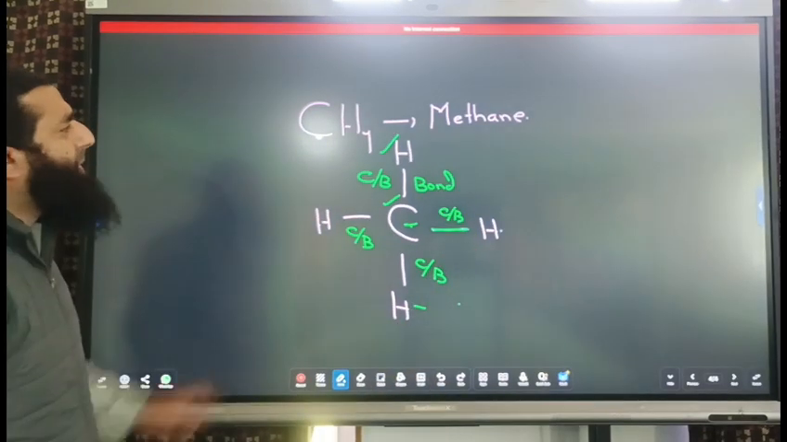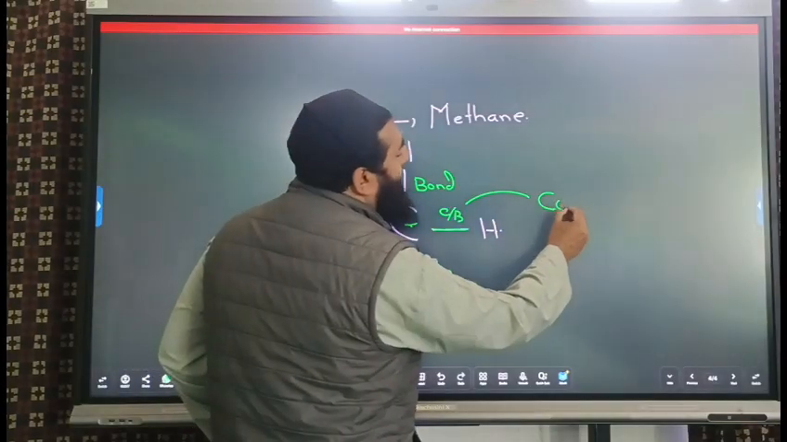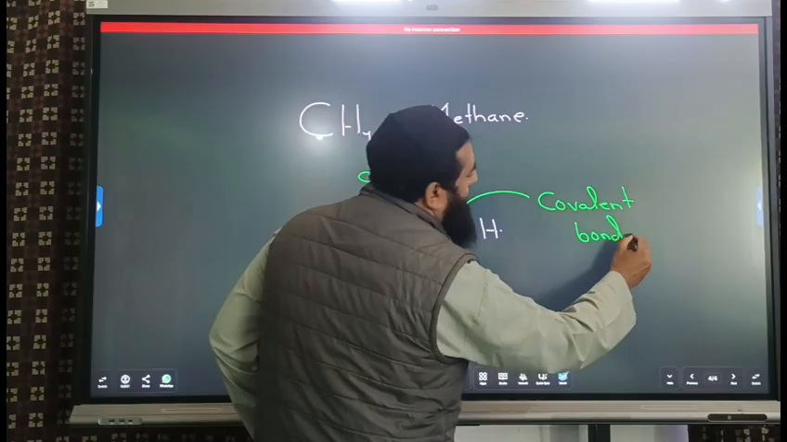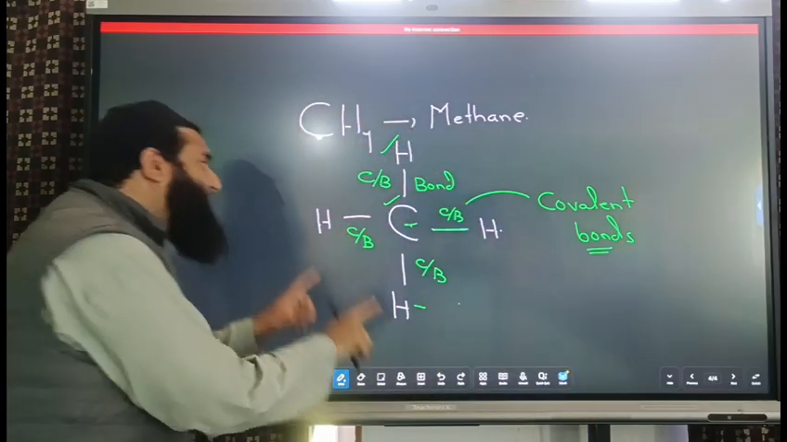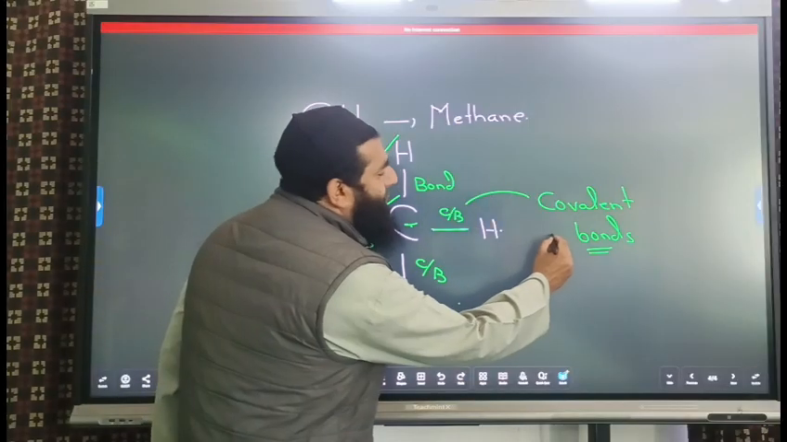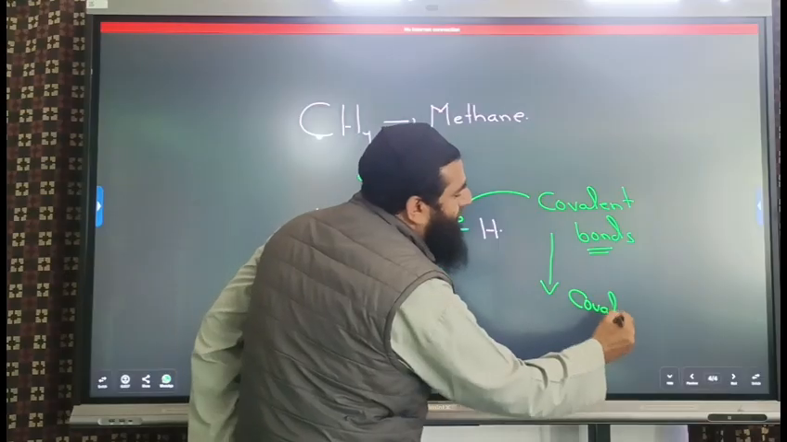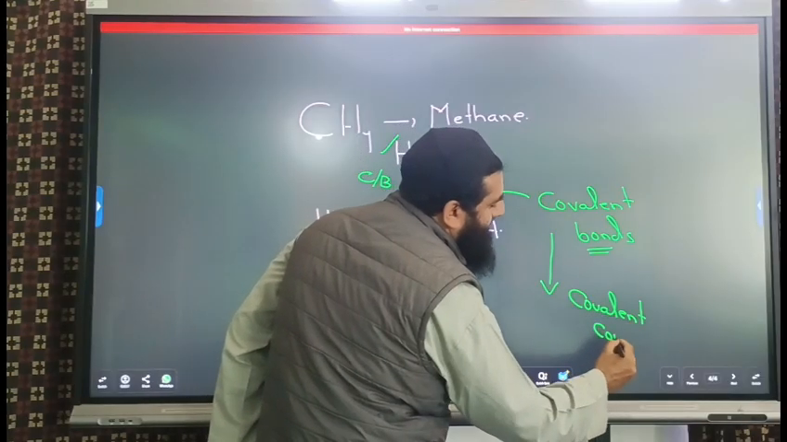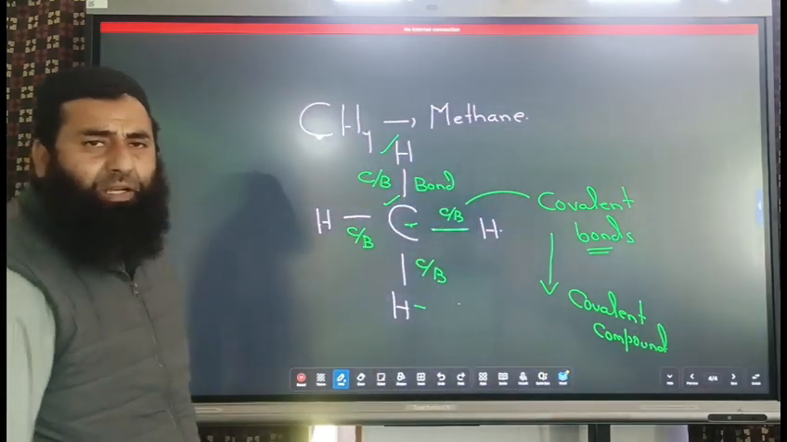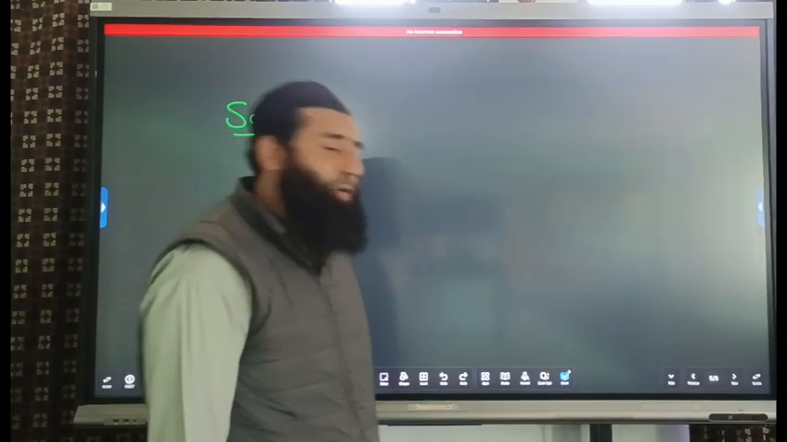So all the bonds present between the atoms in the methane molecule are covalent bonds. That's why we can say this methane is a covalent compound. Is it clear?